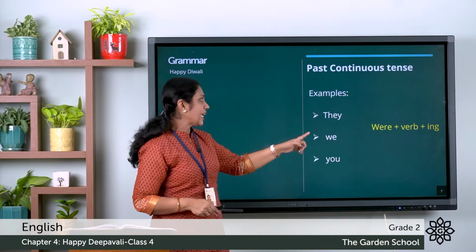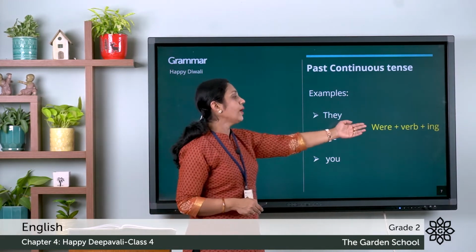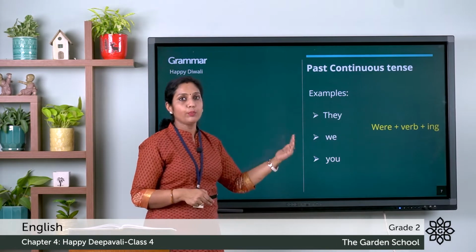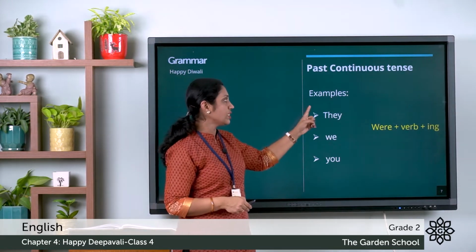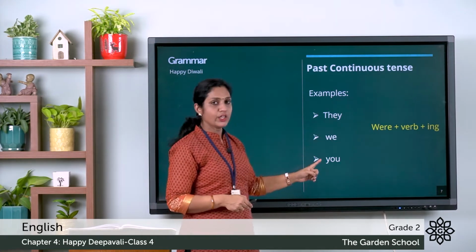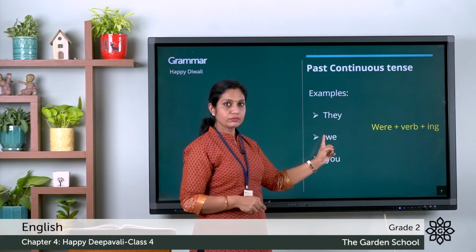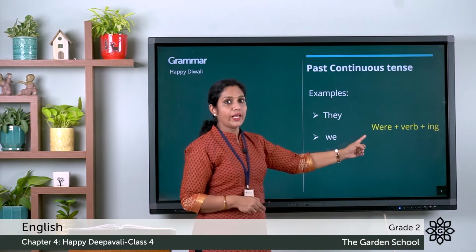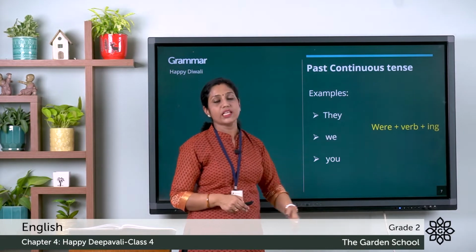With the words they, we and you, we have to use the be verb were. These words are plural, more than one person. They were, we were, you were, and again the verb remains the same and we have to use the ing form.